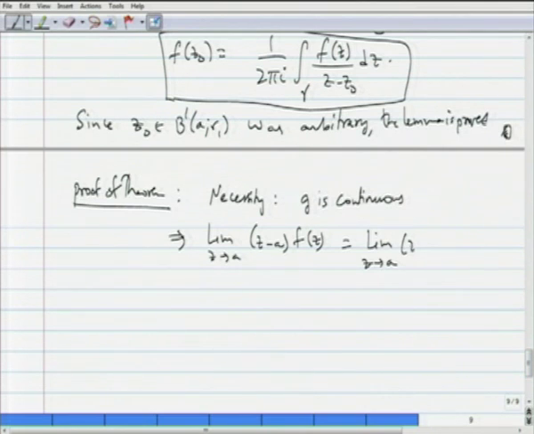Since f is equal to G, this is 0 times G of a, which is 0. So, this is equal to 0.